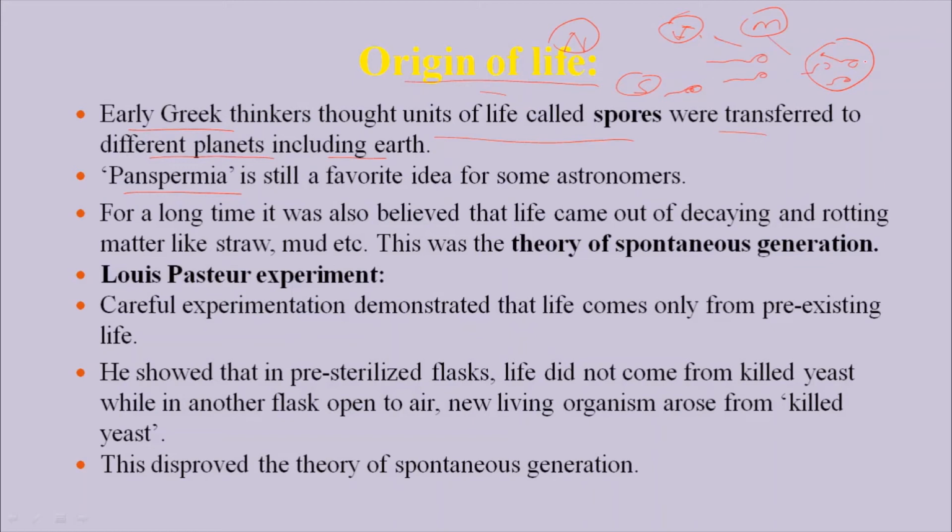That is, the theory says that the life present on this earth came from other planets like Jupiter, Mars, Saturn, and so on. And this life comes in the form of spores, just like a sperm. So this is called panspermia, and it is still a favorite idea for some astronomers. That is the only reason astronomers are still searching for life on another planet.